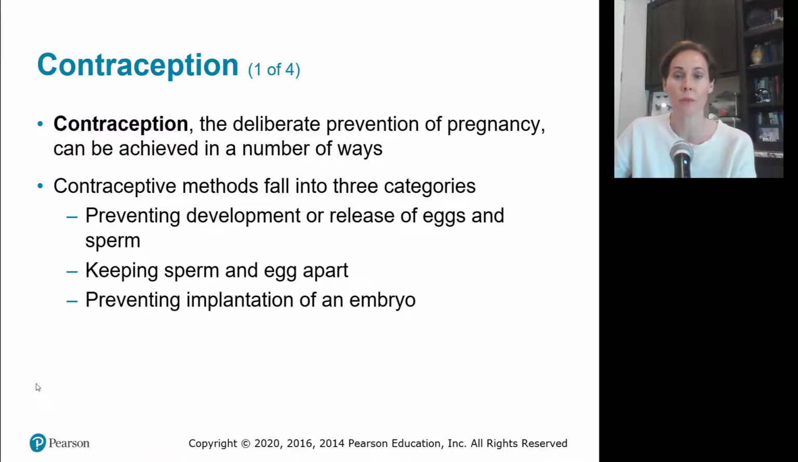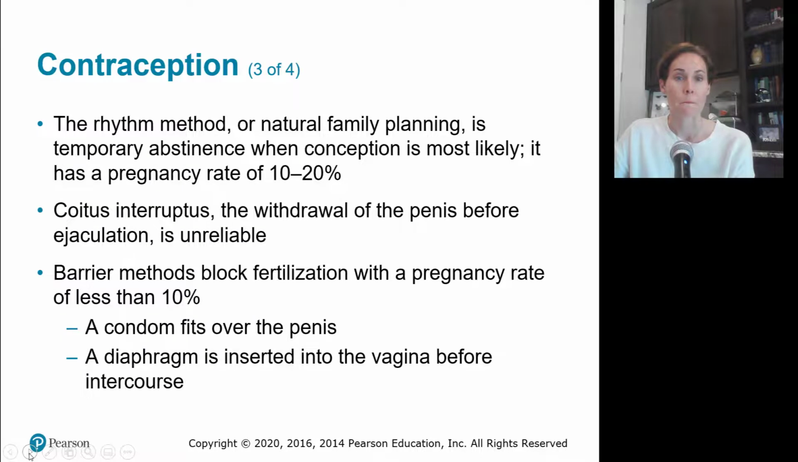Contraception is deliberately preventing pregnancy, and there are multiple methods: either preventing the development or release of eggs and sperm, keeping sperm and egg apart, or preventing the implantation of the embryo. And then you might just review some of the different types of contraception. This is really public health information, right?